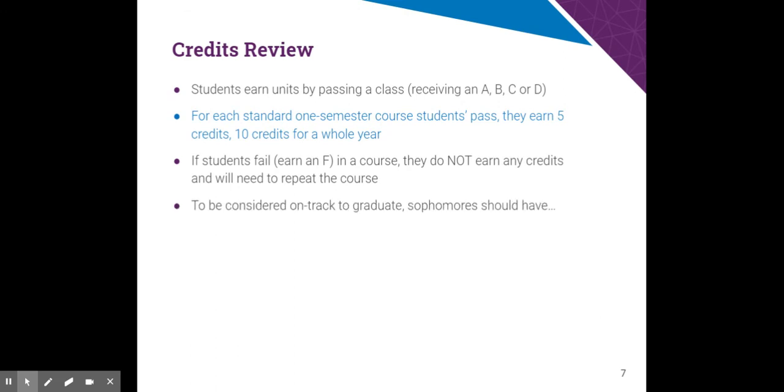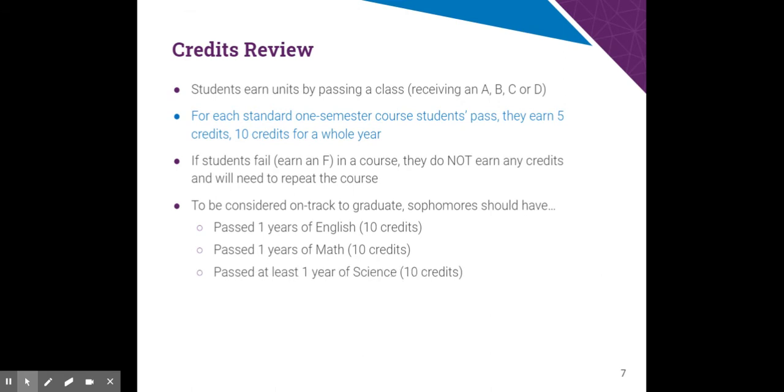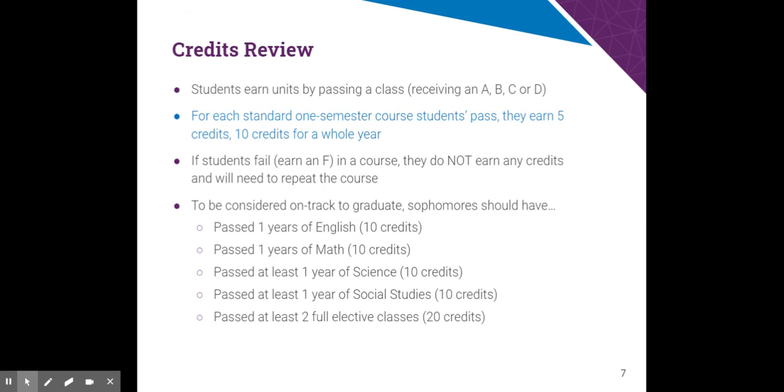To be considered on track to graduate, a sophomore should have passed 1 year of English, which is 10 credits, passed 1 year of math, which is 10 credits, passed 1 year of science, which is 10 credits, 1 year of social studies, which is 10 credits, and at least 2 of your full elective classes giving you 20 credits. In total, that should be 60 credits. That is how you consider to be on track.